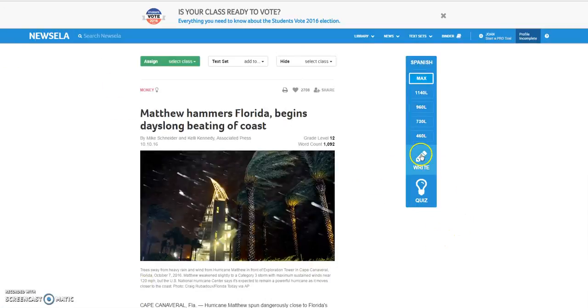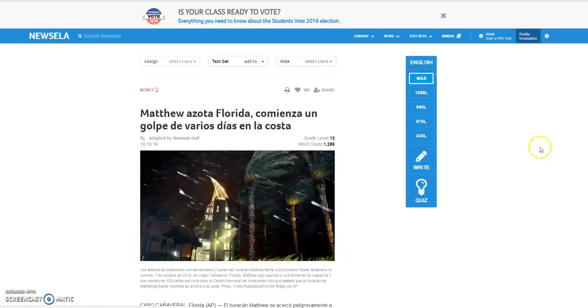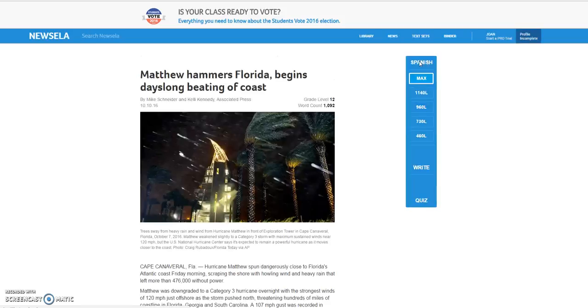I'm going to go back. There's also a write option. It will give you a writing prompt based on this article if you choose to use that. You can also change the article to Spanish and vary the reading levels in Spanish. So I'm going to click back to English.